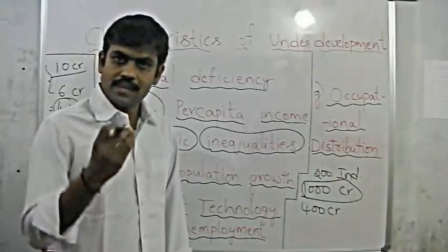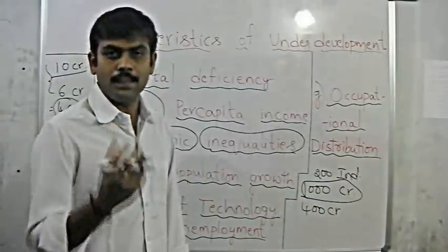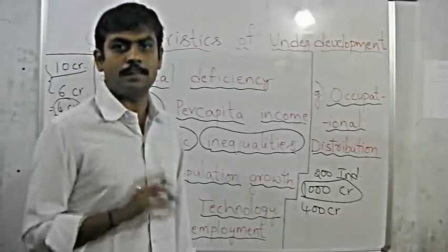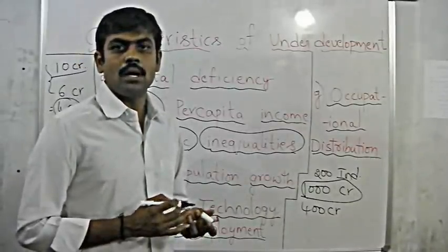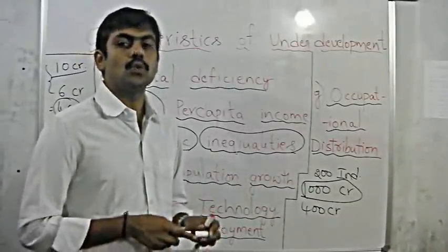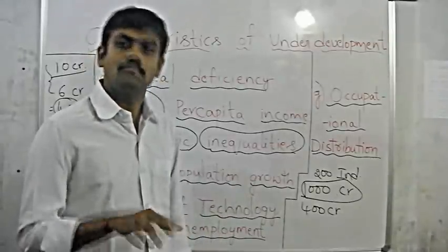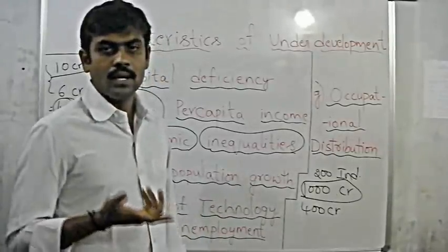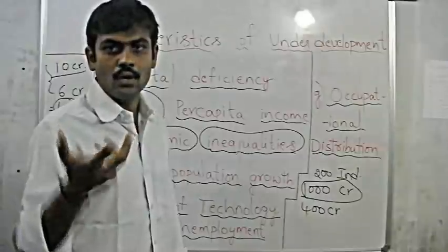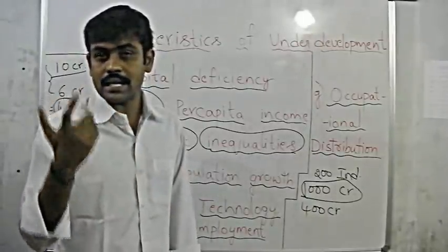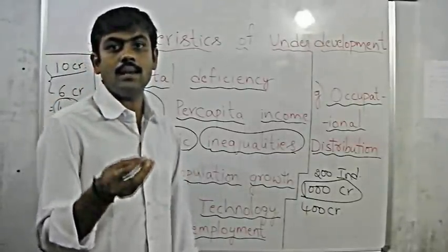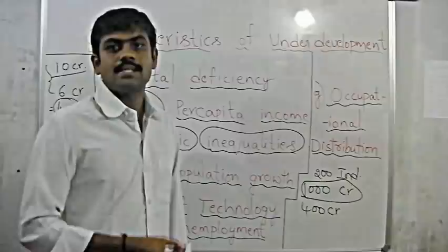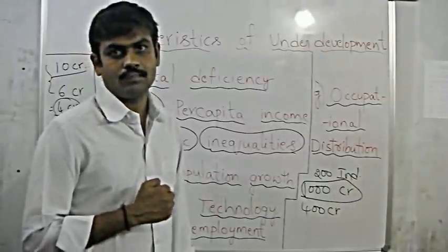Then what happens? Consider a village. Assume there are 100 people in that village. Only 10 people are earning at least 2 lakhs per year by different means. So those 10 people will be in a good condition. Whereas the remaining 90 people are not even able to earn 40,000 per year.